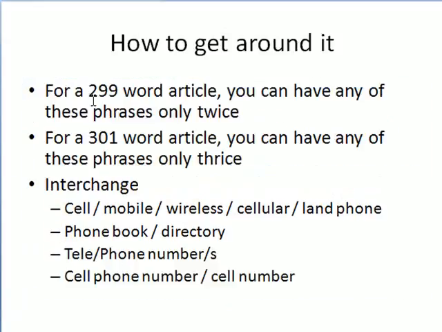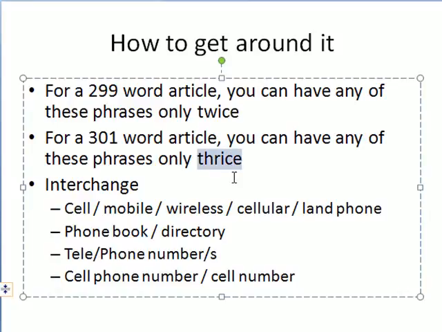So basically, if an article is between 200 to 300 words, say even 299 words, you can only have a particular phrase twice, right? I mean, if it's 301, then it's between 300 and 400 words, you can have a particular phrase 3 times, right? So how to get around it is, say for example, in a 325 word article, you can use cell phone 3 times, then you can start using the phrase mobile phone.